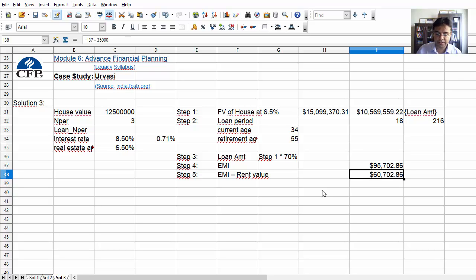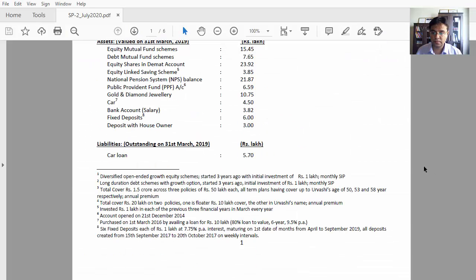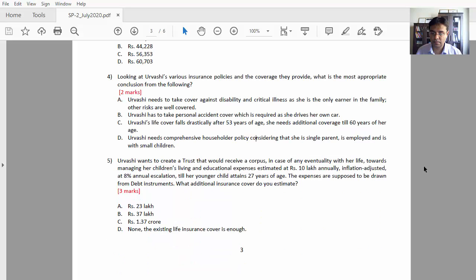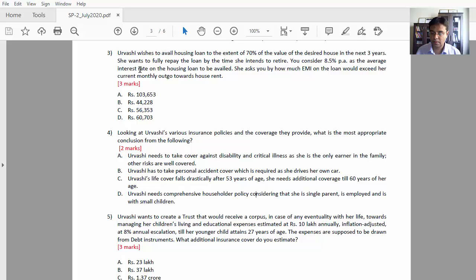And what we are getting is 60,702. This is the value by which the EMI will exceed. Let's check in the options. And it is there. If you see the D part, which is 60,703.